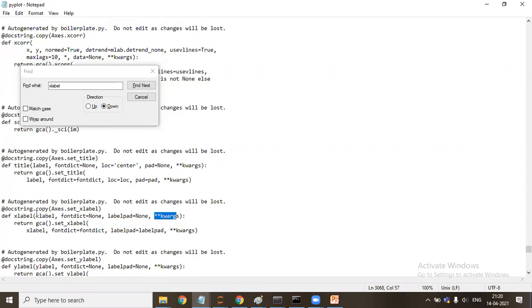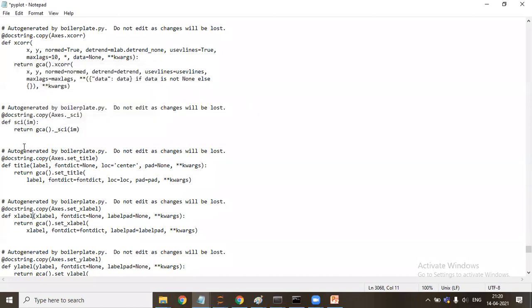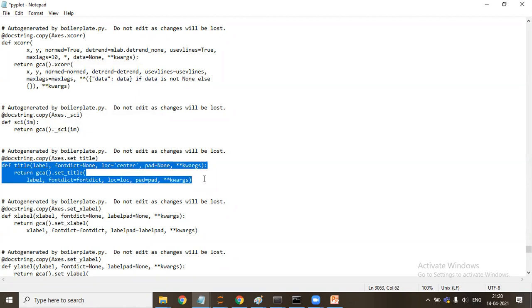So what if I change the name of this function from xlabel to xlabel1 here? What will happen, guys? I have to write there xlabel1. Whenever we call it in the Jupyter environment, we need to call plt.xlabel1. Okay, guys? So these are the methods or the functions that are defined here. So what we are doing, we are calling those functions. So in this notepad, we have defined a function, and you see one more thing.